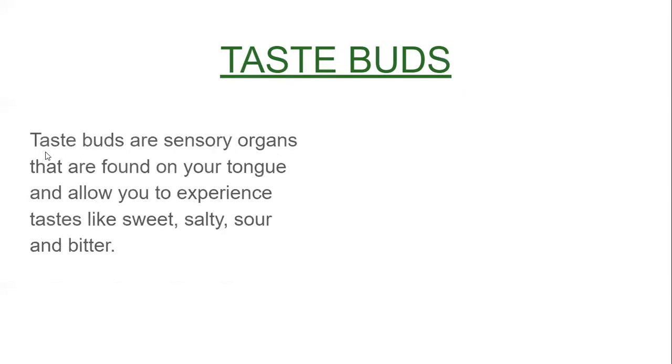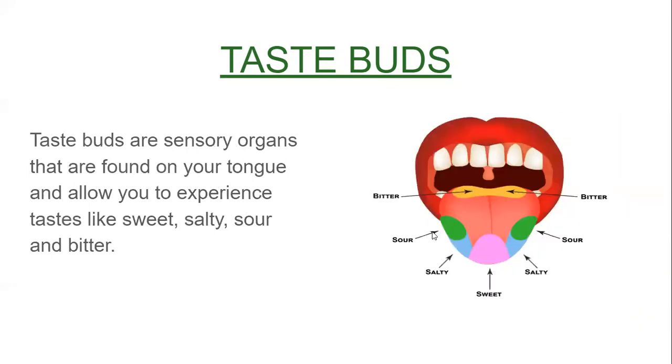So what are taste buds? Taste buds are sensory organs, meaning they take the sense and give the message to the brain, that are found on your tongue and allow you to experience taste like sweet, salty, sour and bitter. I'll show you the image where these taste buds are present.